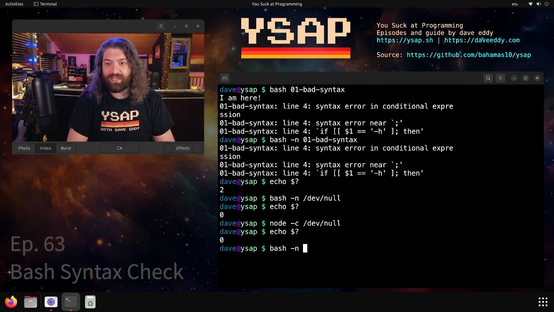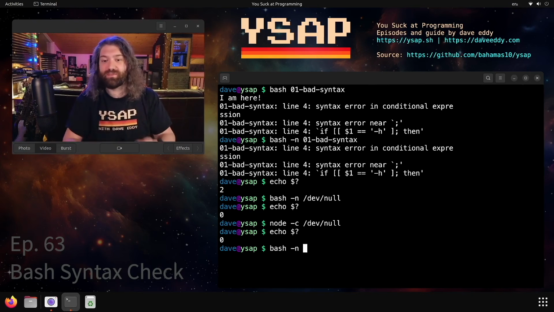Bash -n is great, but if you had this as some sort of CI or something, but the file was empty, it's going to return success. So be aware of that. Maybe check that there's something in the file before you actually syntax check it. So yeah, there's a hot tip for you.